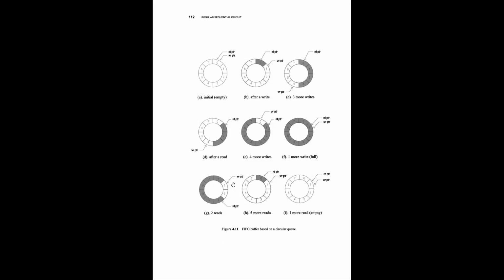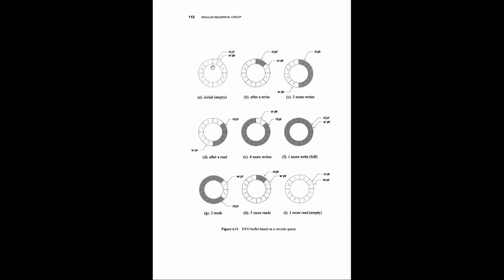Let's say 2 more read operations happen: the write pointer remains at 1 and the read pointer is incremented. After 5 more read operations, all these memory locations will be empty, and the read pointer will wrap to 0, with the write pointer at 1. If this is also read, then all locations have been read, and the read pointer and write pointer will both point to 1.